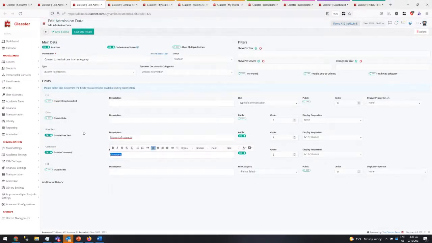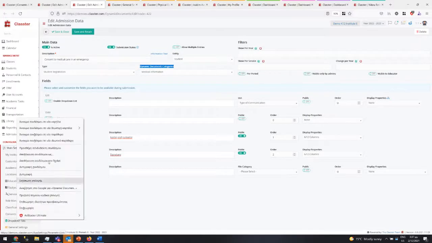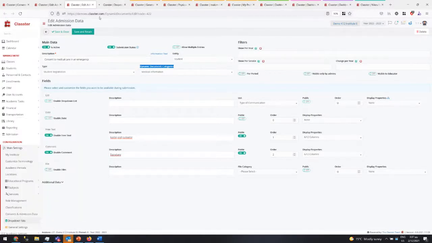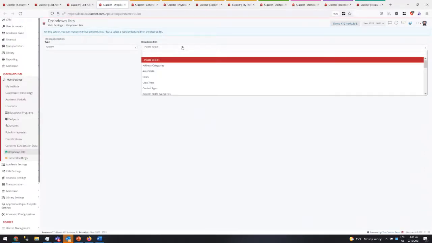But I want all these fields to be under one box with the name medical information. How do I do that? The trick here is called dynamic document categories and the selected medical information. Where do I configure that? This is done in the drop-down list. Like anything in Classes that is a drop-down, you need to go to the drop-down list. So it is system, and this is document categories.